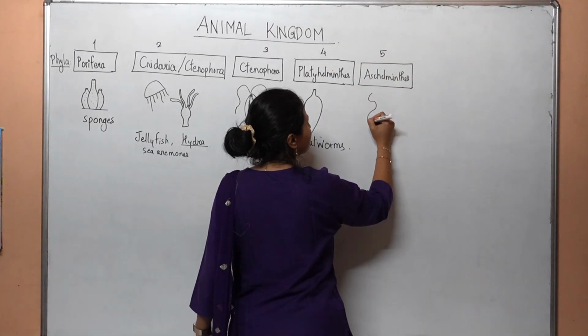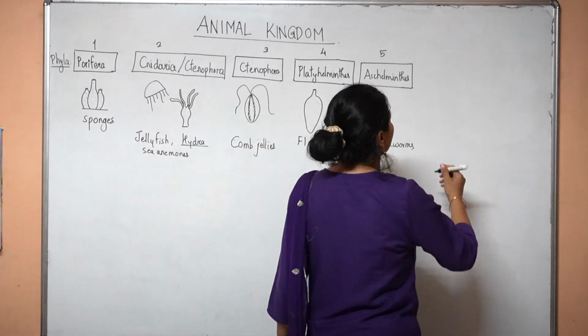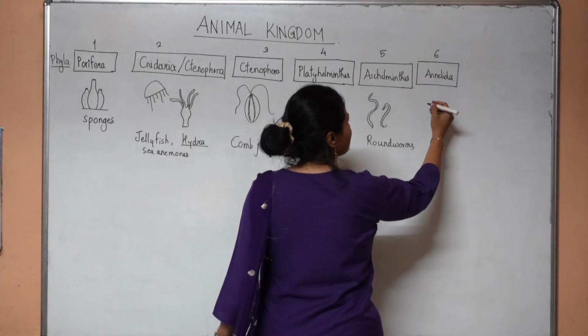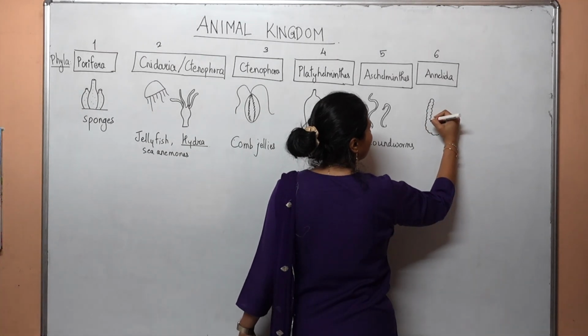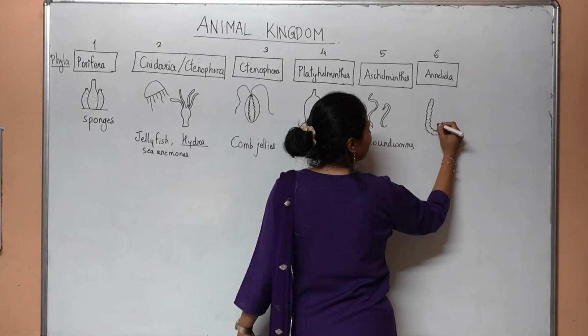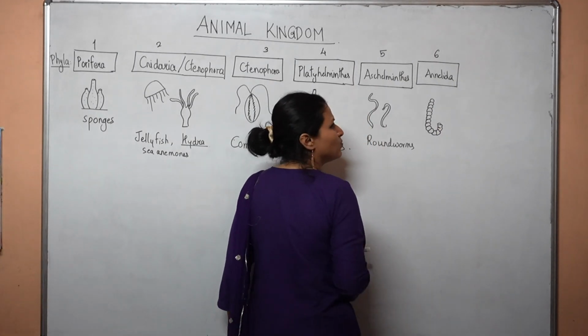Next phylum is phylum Aschelminthes, the fourth phylum. This phylum is called as the phylum of the roundworms. Next phylum, phylum Annelida. This is where the earthworms come, very prominently demarcated by the segments that are seen in their bodies. These are called as the segmented worms.